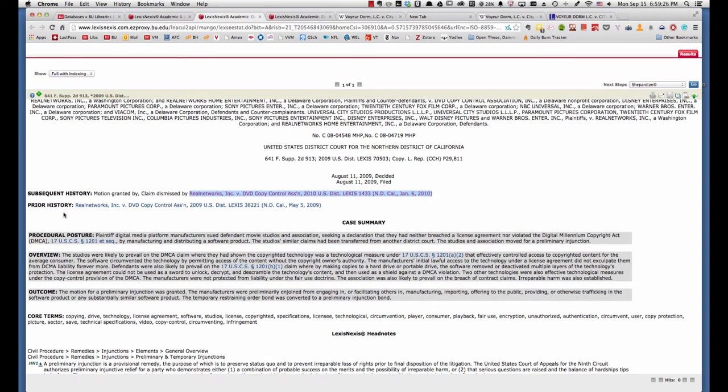This also gives us the prior history of the case. So if you wanted to go back and read about what happened in the case before, you could go here. But the fact that you found this case in a law journal article that was cited there is some indication that it is probably the most complete statement of this court's position on the law concerning music internet streaming, at least in this particular dispute.